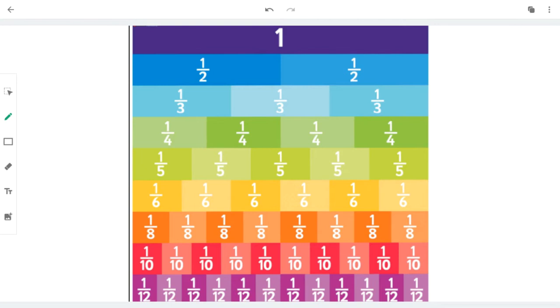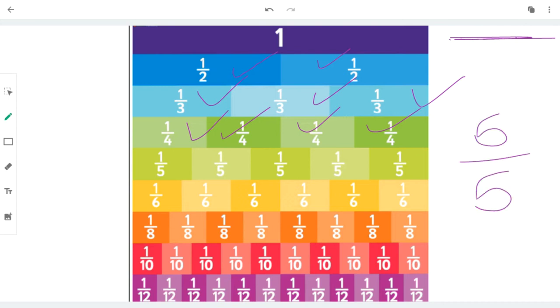So as you can see, 1/2 is equivalent to 2/2 or 3/3 or 4/4, and it continues all the way down like that. So if you're looking at a fraction and it has the same number on the top and the same number on the bottom, that means it's complete, it's full. Okay, it means it's 1.